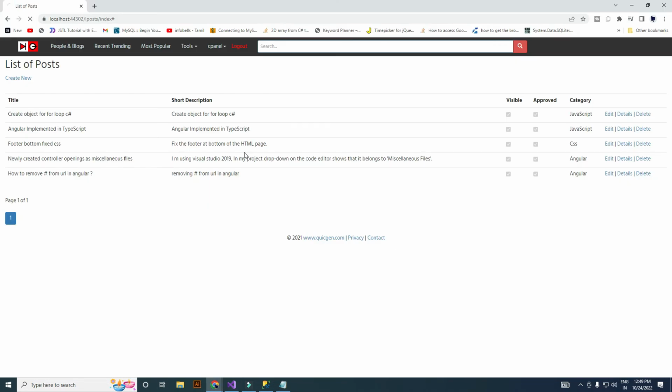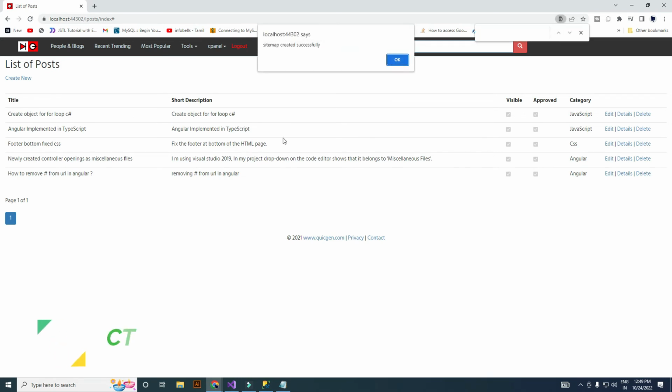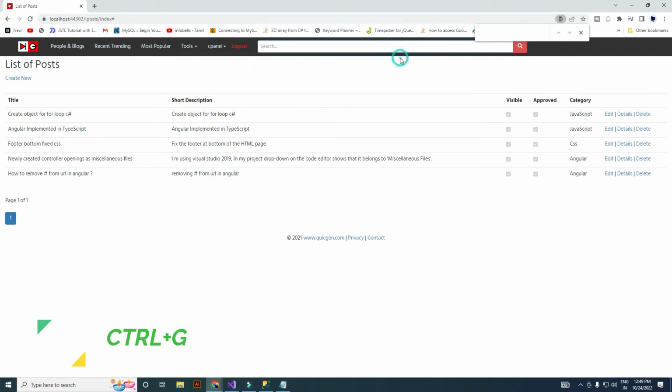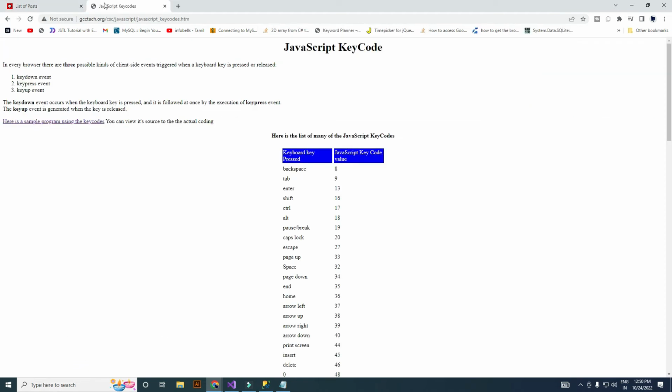Now let's check. Now I pressed Ctrl G. Keyboard shortcut working perfectly. This website contains a list of keycode values for the keyboard buttons.